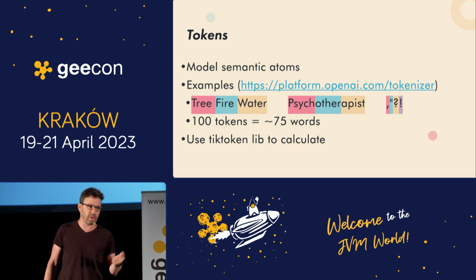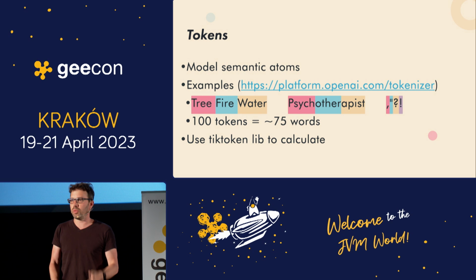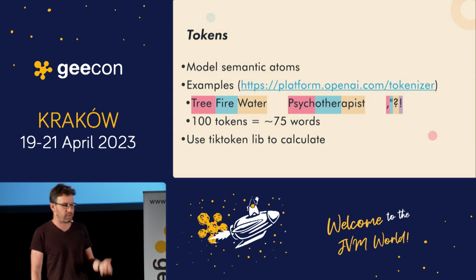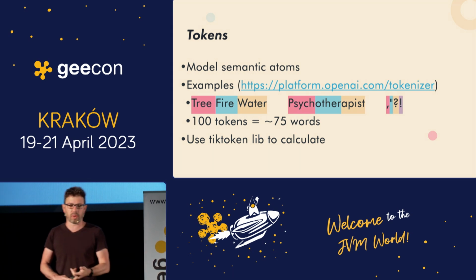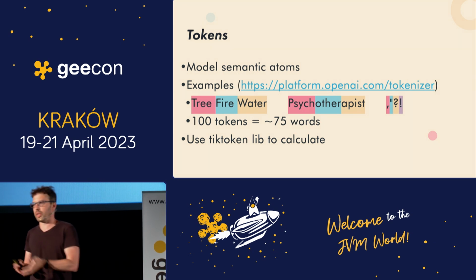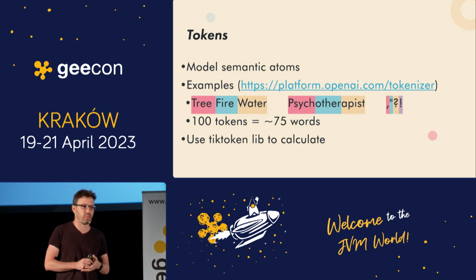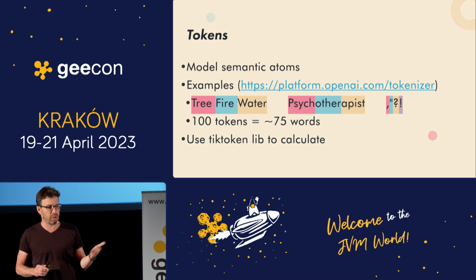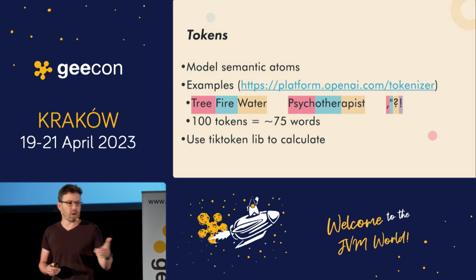But if it's more complicated, like psychotherapist, it will be broken into a few tokens. Also, a question mark is a token, an exclamation mark, and so on. As a rule of thumb, 100 tokens equals around 75 words. And if you want to know how many tokens there are in a text, you can use a token library.